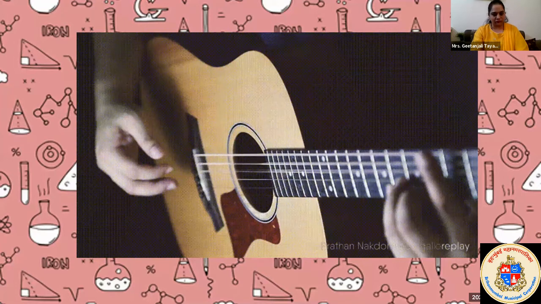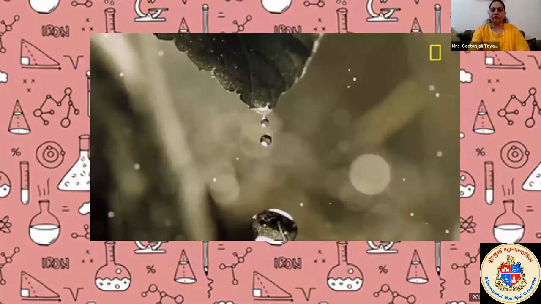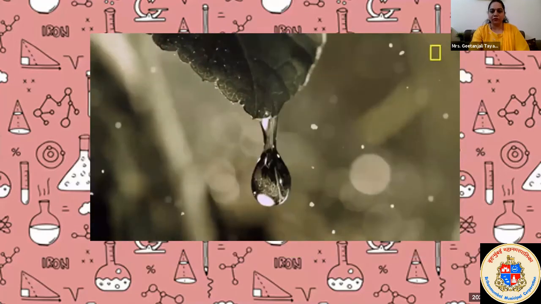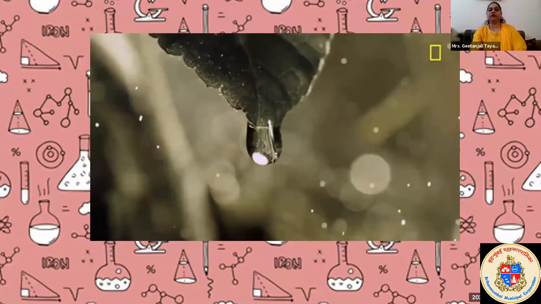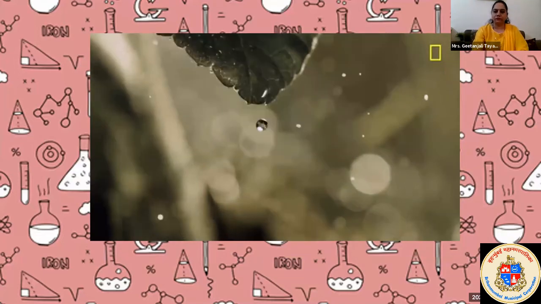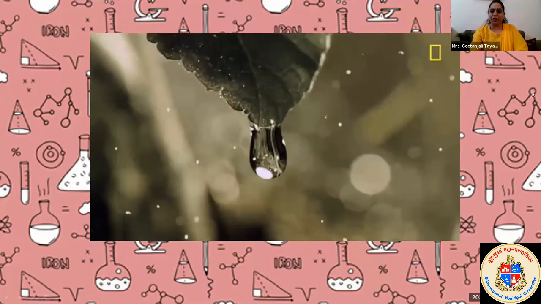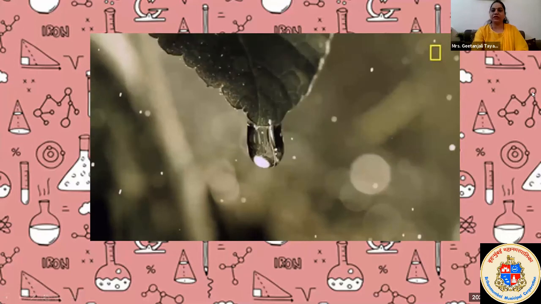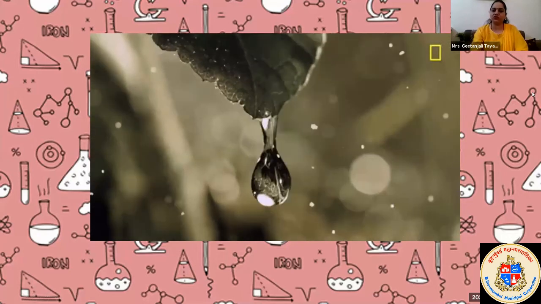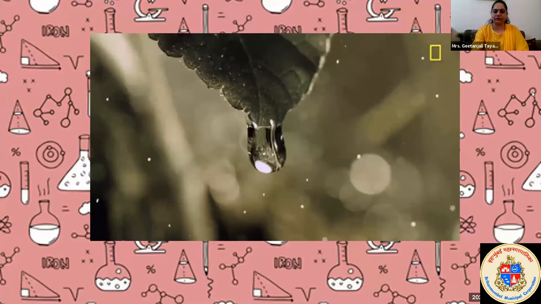Oscillatory motion, very correct. Again, the string of a guitar is vibrating. See, so this one is oscillation. Here you have to observe a drop of water, how it is moving, the movement of that droplet. Linear motion. Very correct. This is linear motion because that drop is coming down in a straight way. Motion of a droplet is in a straight line. So linear motion, very correct.